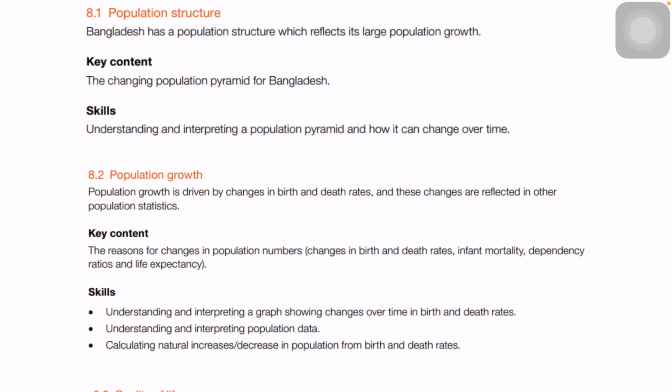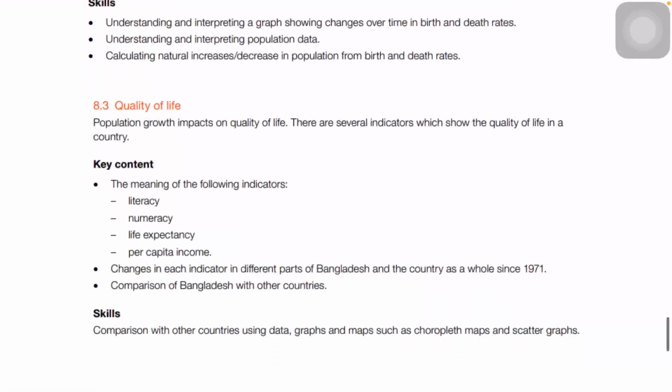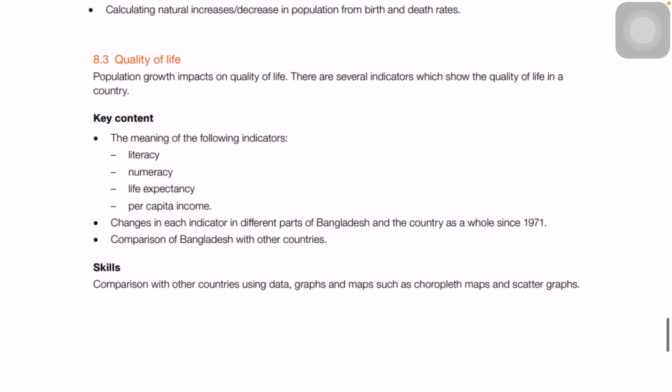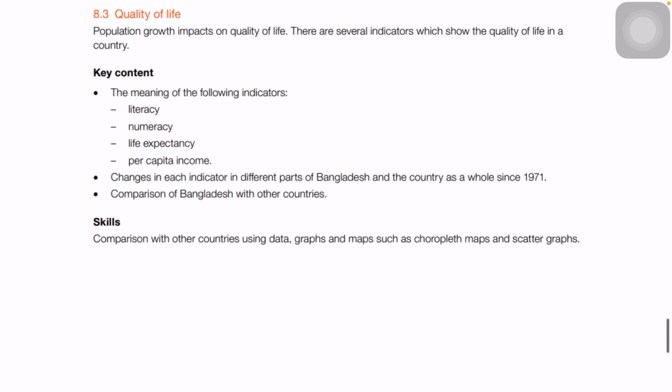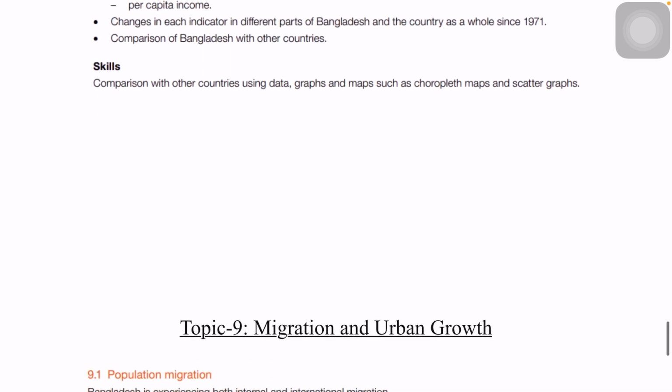You need to know the different age groups. Then we need to know why the population is increasing or decreasing, the problems faced due to population growth, solutions to them, and benefits of population growth. This is all what will come under this population structure. Then we have population, topic 8. Okay, then the definitions, as I mentioned.